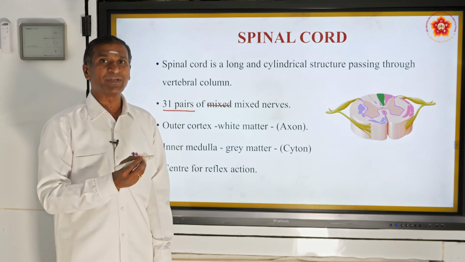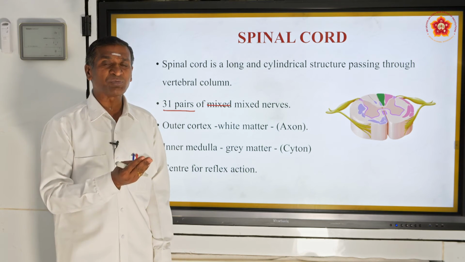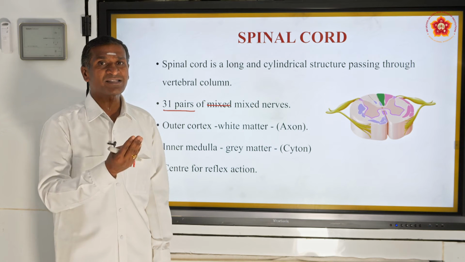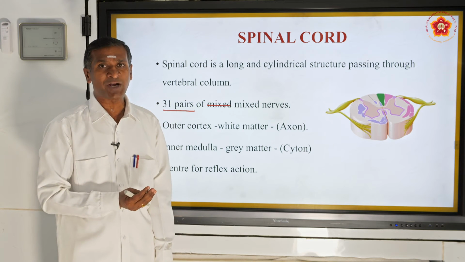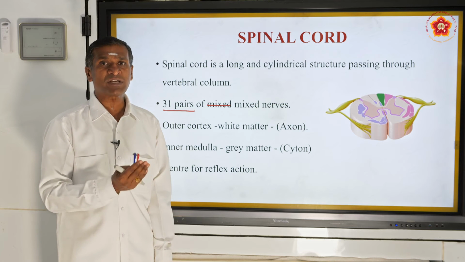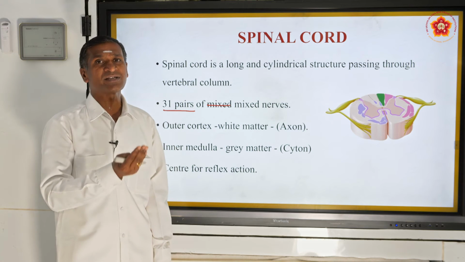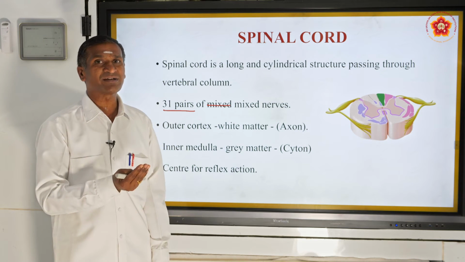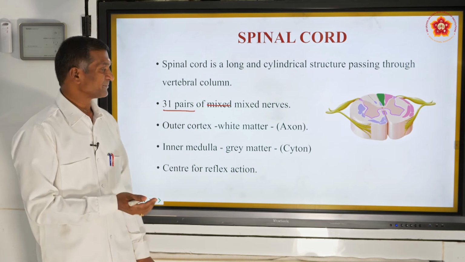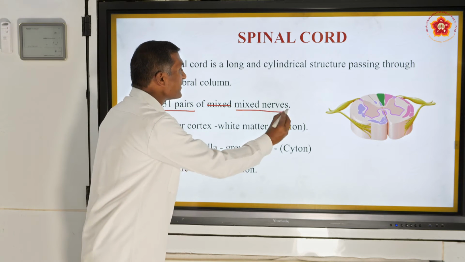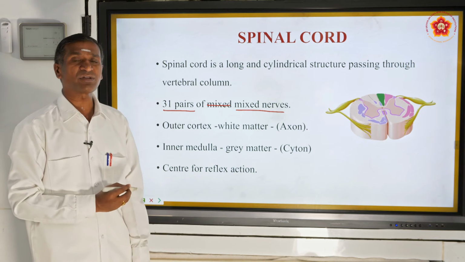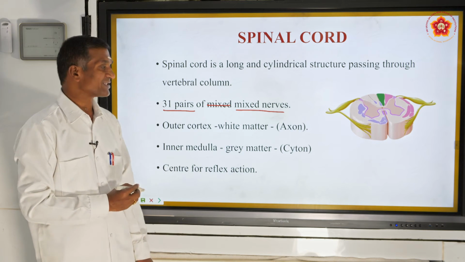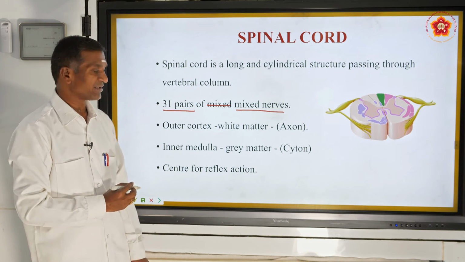That means mixed nerves carry the stimulations from the external surroundings to the spinal cord, as well as the same nerves carry the responses also to the effector regions. So they are called mixed nerves, and all the 31 pairs are mixed nerves in the spinal cord.